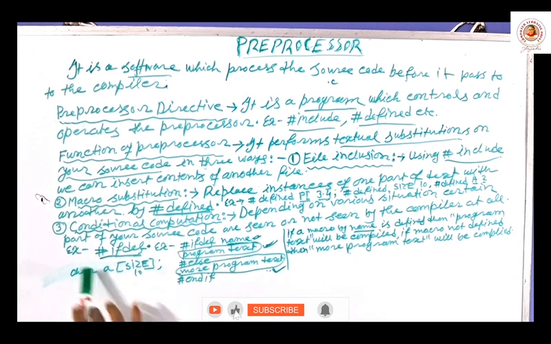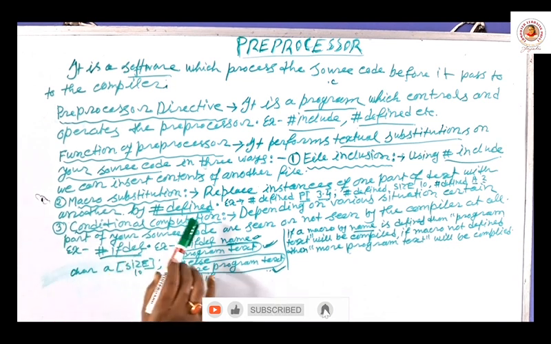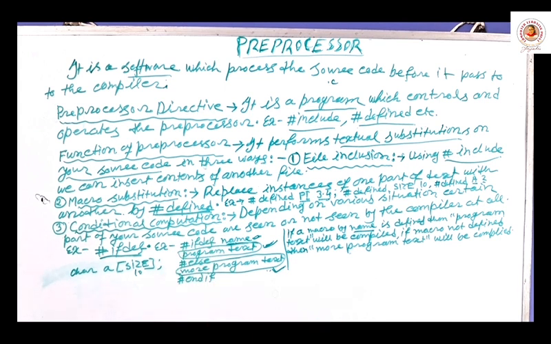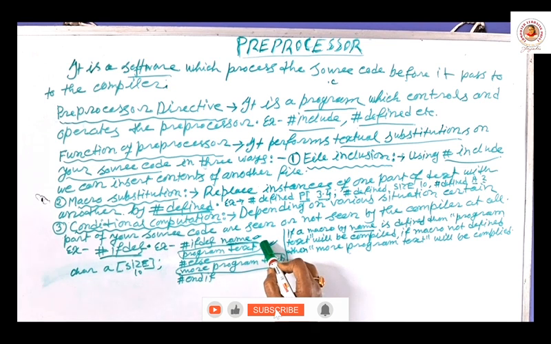Next way is conditional computation. That means compiling some portion of your code, not full portion. What portion of your code will be compiled? It will be decided by macro name. If a macro is defined, then the immediate following part of the macro name will be executed.